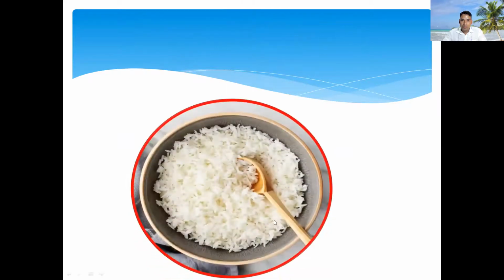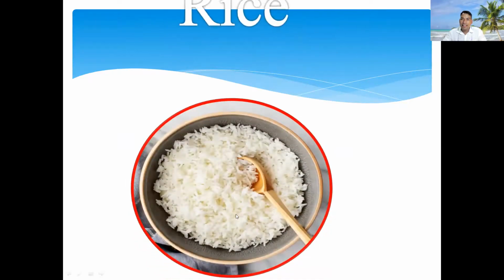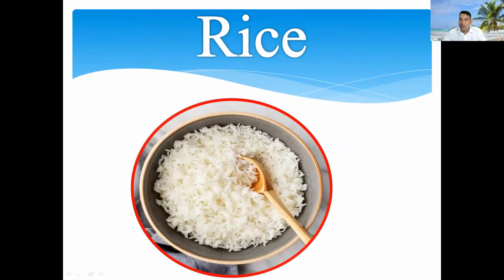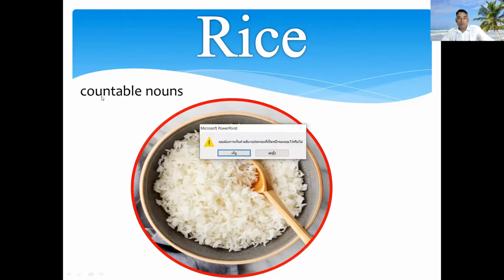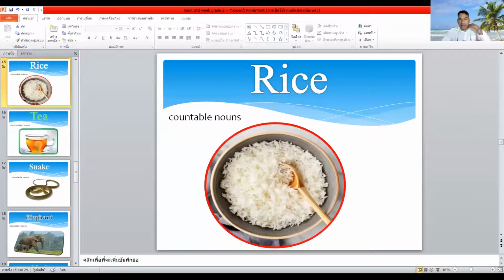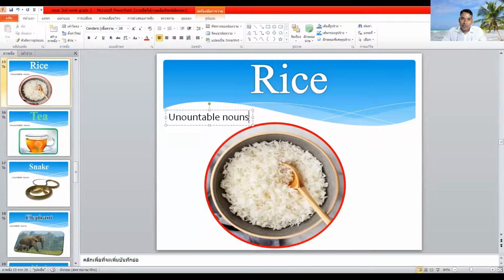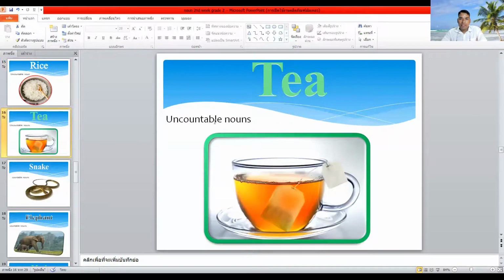Next slide. What picture is this? This is rice. Very good. And rice is countable noun or uncountable noun? You can tell me: this is uncountable noun. I have written wrong here. So what can we say? This is uncountable noun, we cannot count. So you can change it here to uncountable noun, and on every slide I have written it like this. Countable noun, N-O-U-N. Okay, very good.